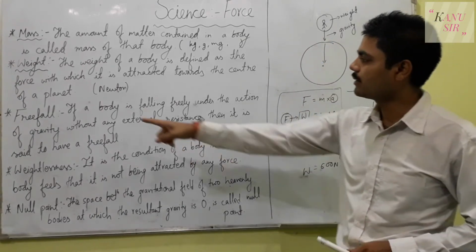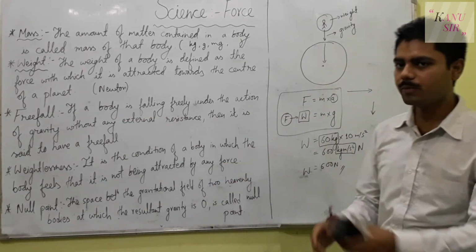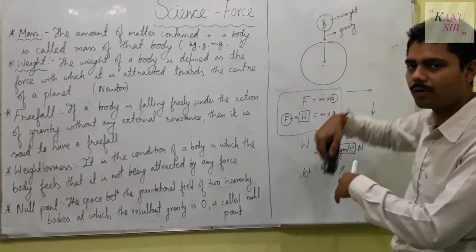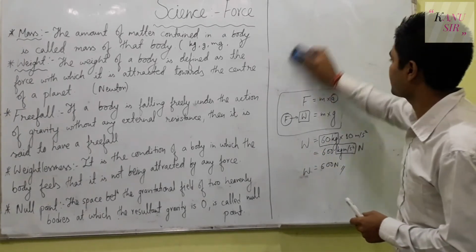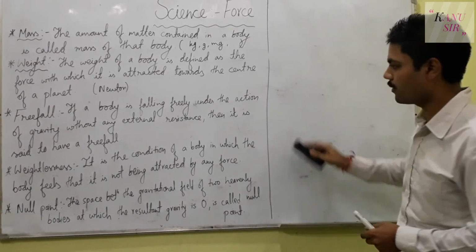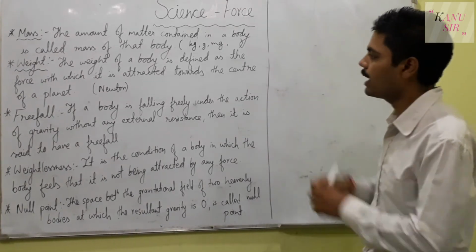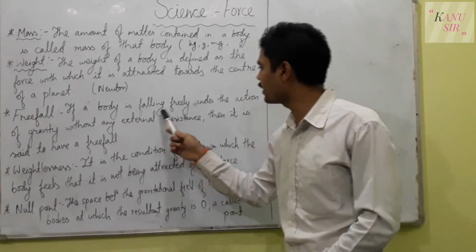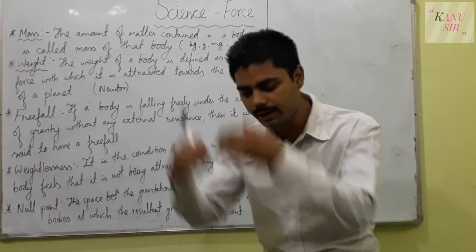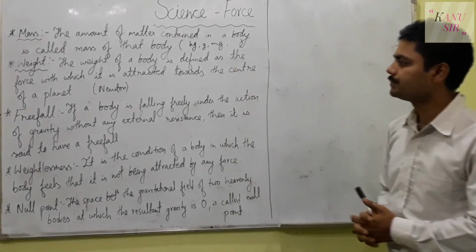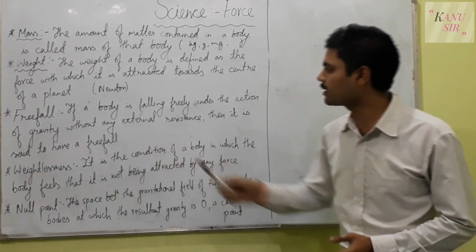Now after that, free fall. Just before, I said there was a person falling down and he was asking for help. Why was he asking for help? Because he got afraid. He's falling from a certain height. If a body is falling freely under the action of gravity, gravity is pulling the person's body downward, without any external resistance.